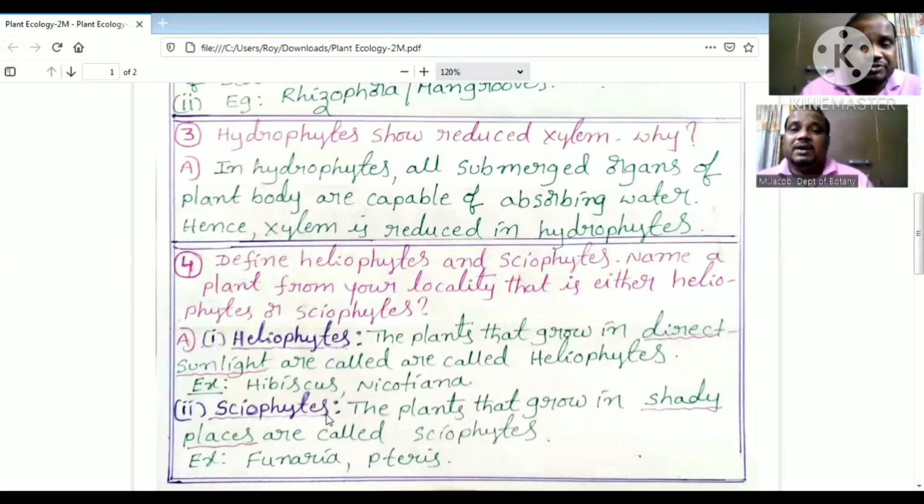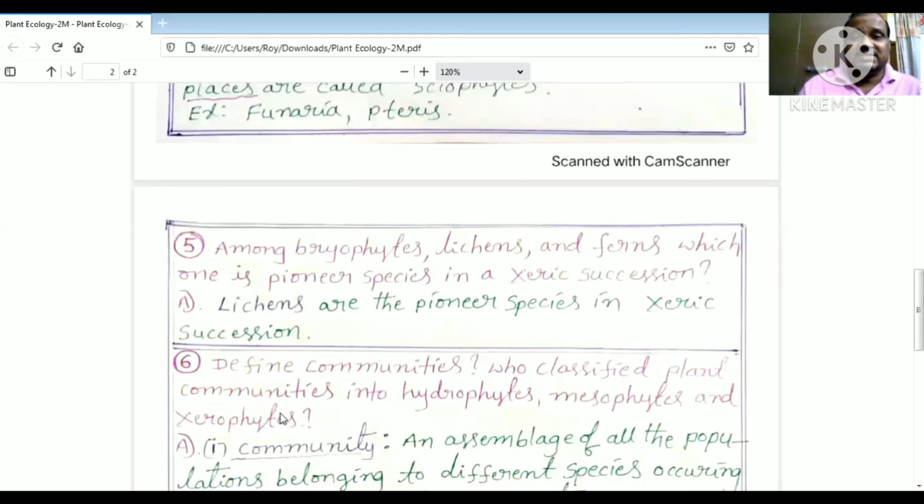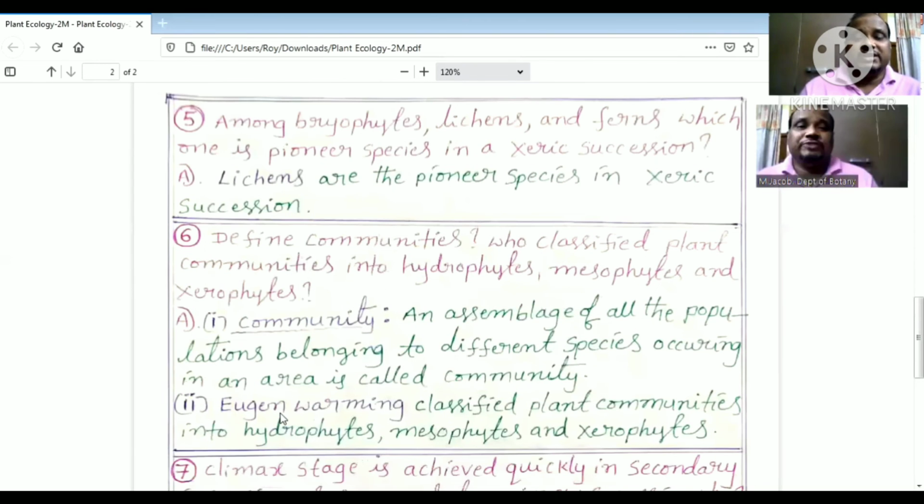Then sciophytes, the plants that grow in shady places are called sciophytes. Funaria and Pteris are examples of sciophytes.